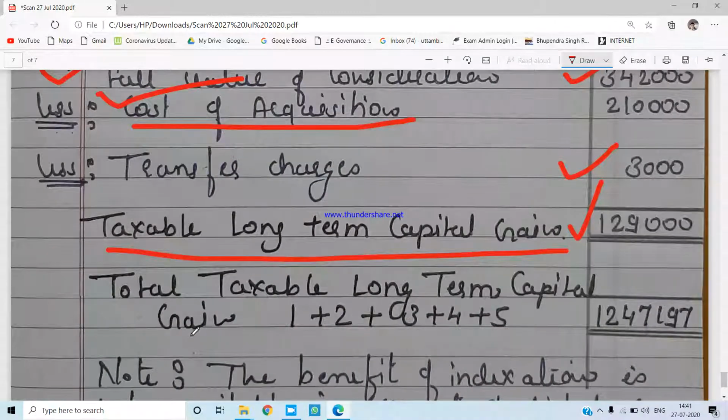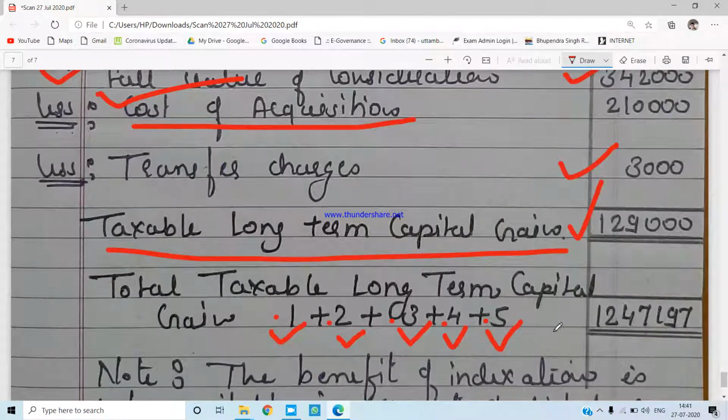Now, how many assets was this Miss Aditi having? First the residential house, then the shares of Y Limited, shares of X Limited, jewelry, and last the debentures. We are supposed to add the long-term capital gain which we have calculated from all these 5 assets.